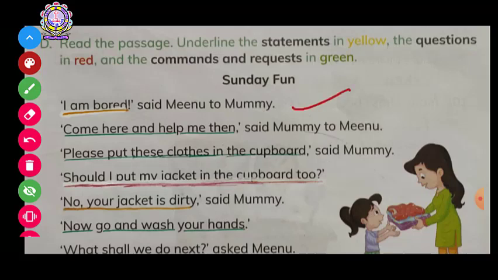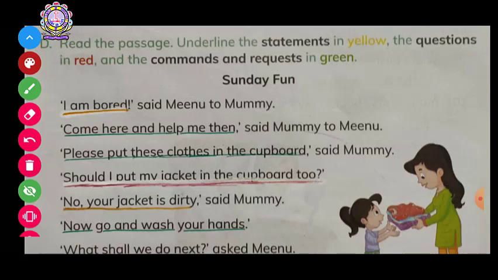And this is giving the strong feeling, as I've told you before, this exclamatory mark tells us that the person who is saying a sentence or a statement is having a strong feeling. So that's why it's in yellow color.